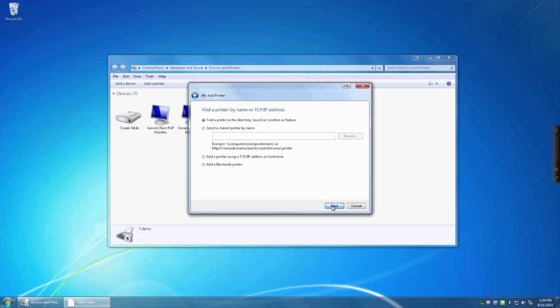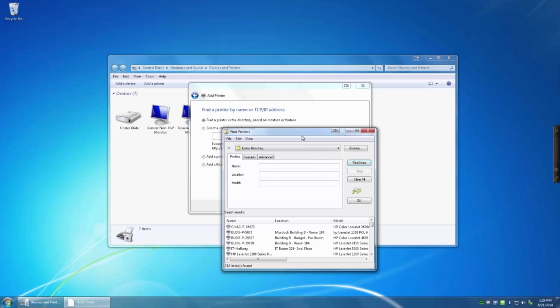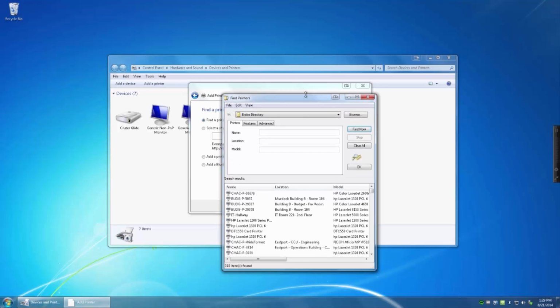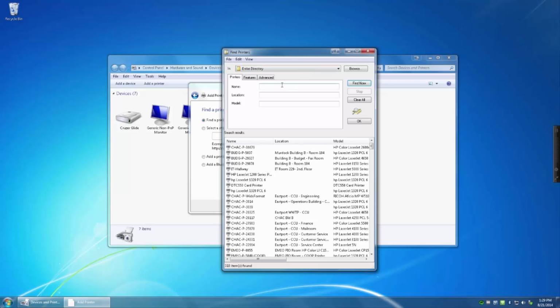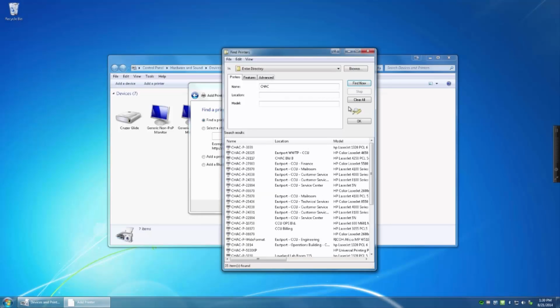and click Next. To search for the desired printer, in the name field, enter your department name, such as CHAC for Utilities, and click the Find Now button or just press Enter. This will give you a list of your entire department's printers.